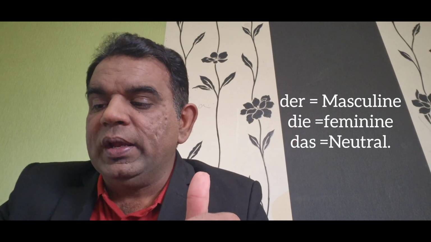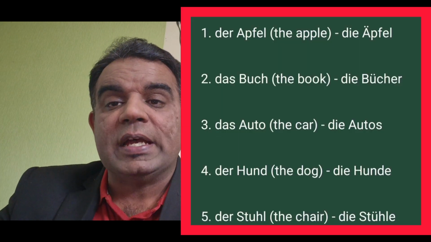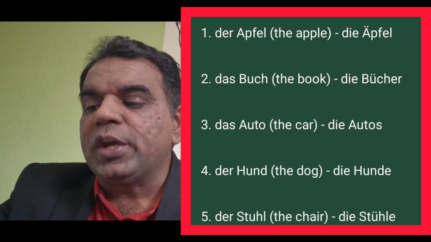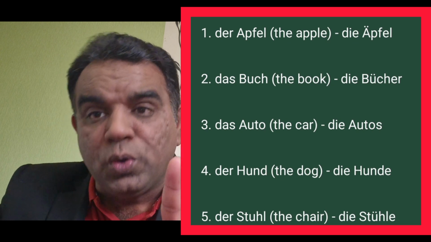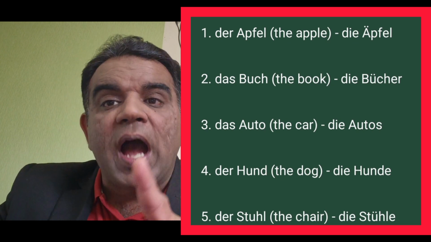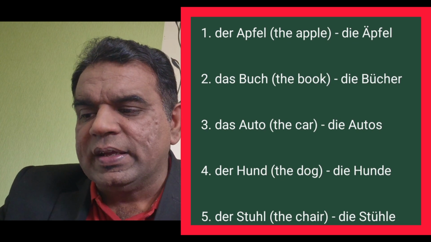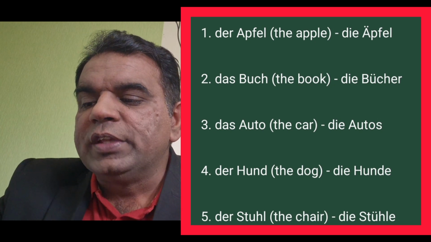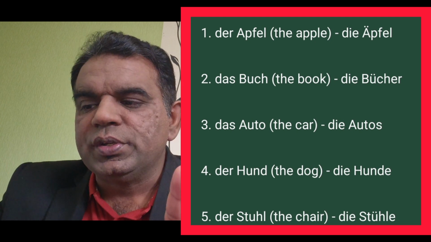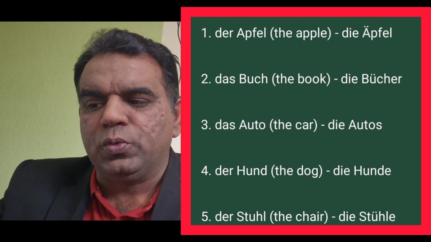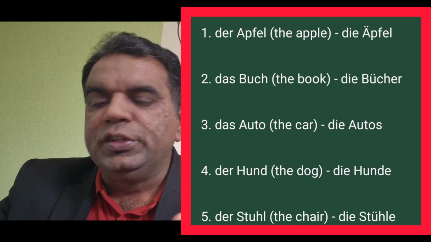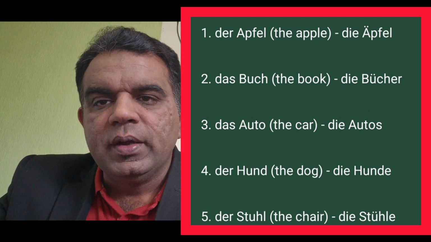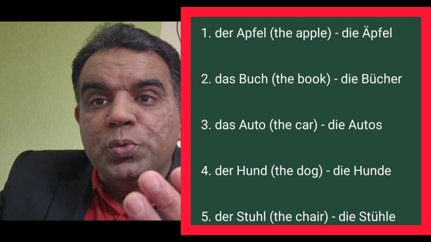Now, Beispiel, the next noun is Buch. Das Buch. Book, you know. In English we say the book, in German language you will say das Buch. Das Auto. As I said, in English we have just one article, the car, das Auto. Der Hund, a dog, der Hund. Then der Stuhl, stool is your chair. In German we say der Stuhl, der Stuhl.